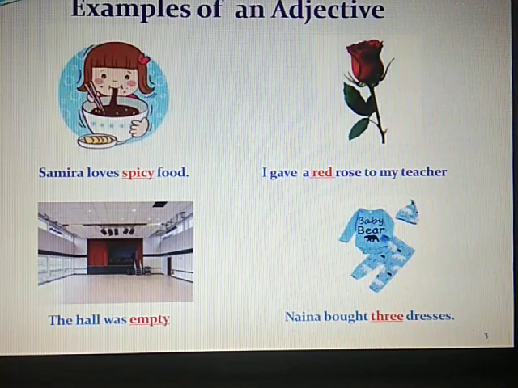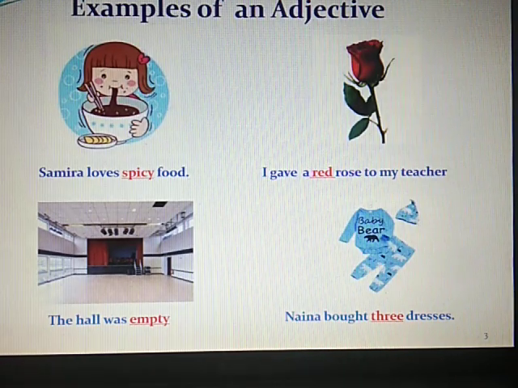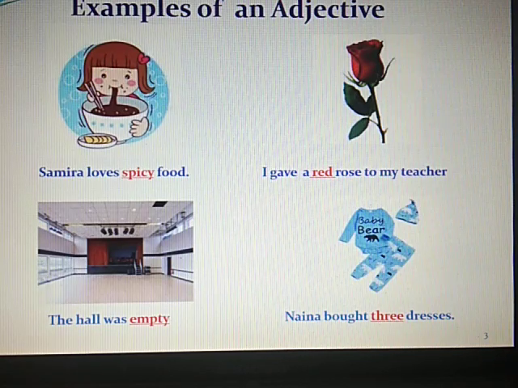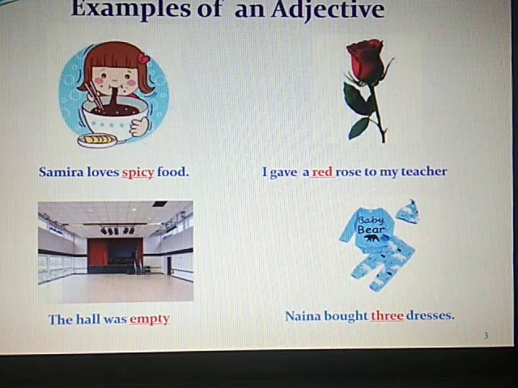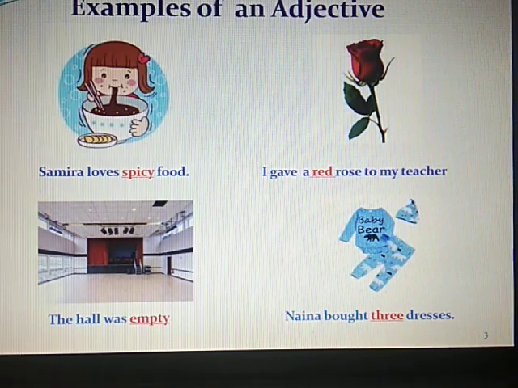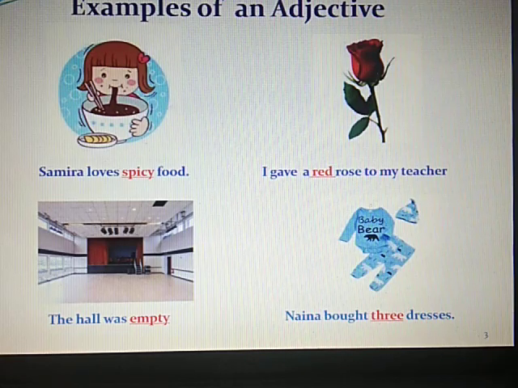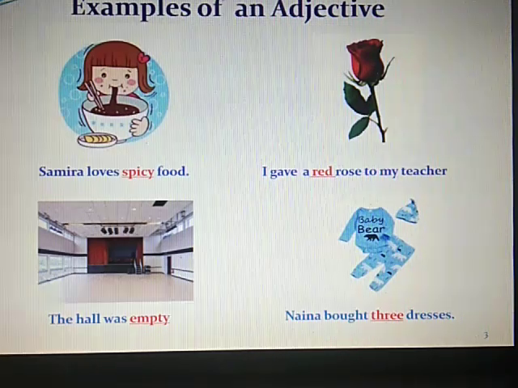What kind of hall? Empty hall. How many dresses? 3 dresses. What kind of rose? Red rose. Food? Spicy food. So all these words tell something more about the noun. These highlighted words in red color are termed adjectives.